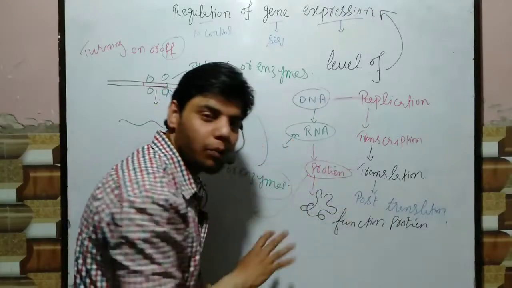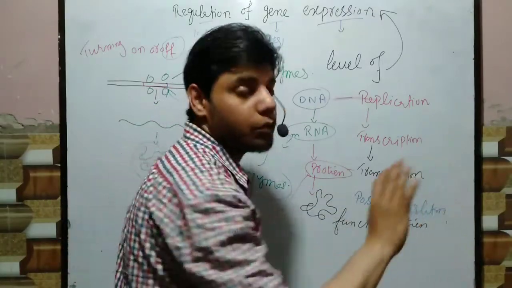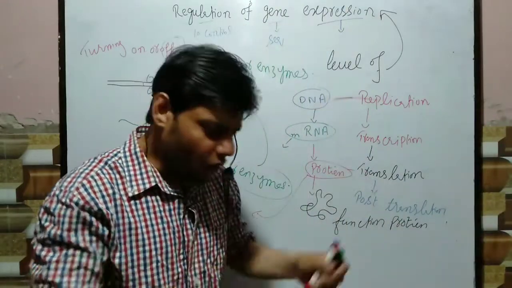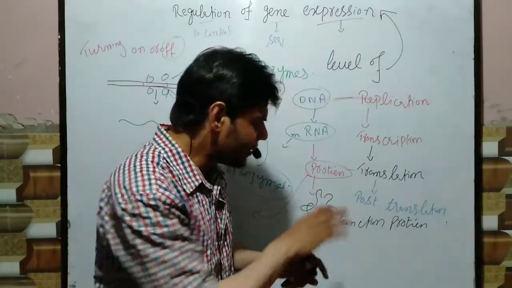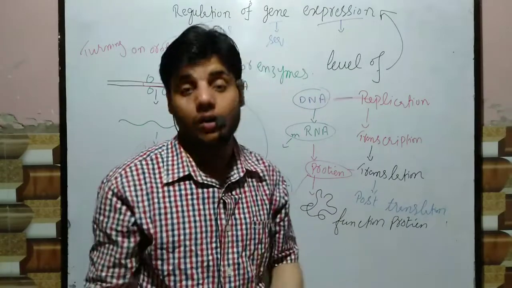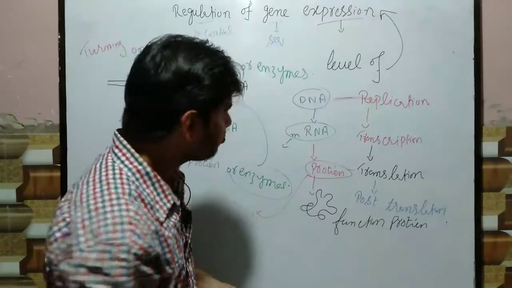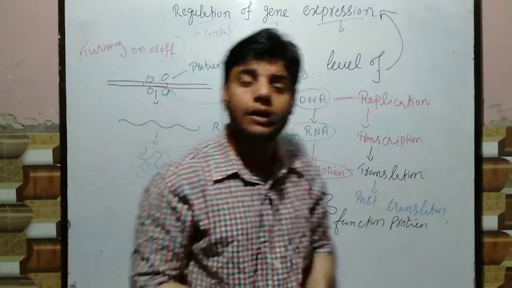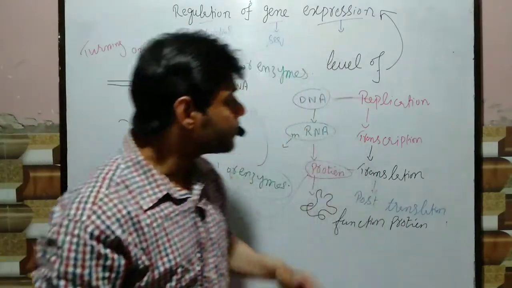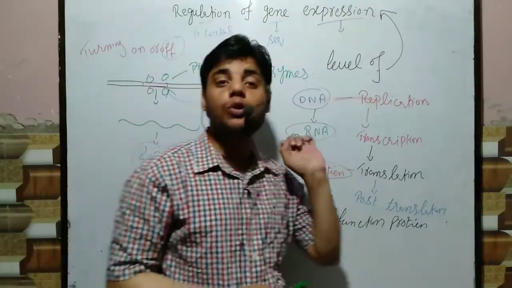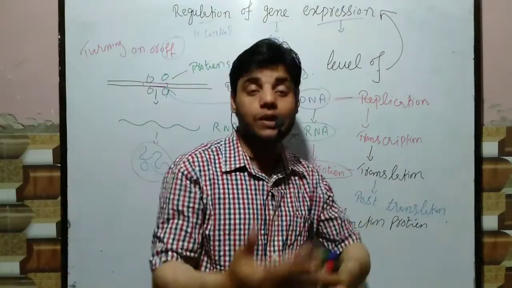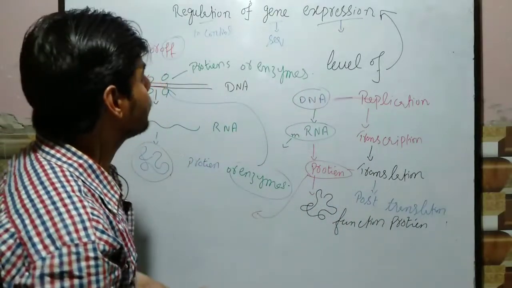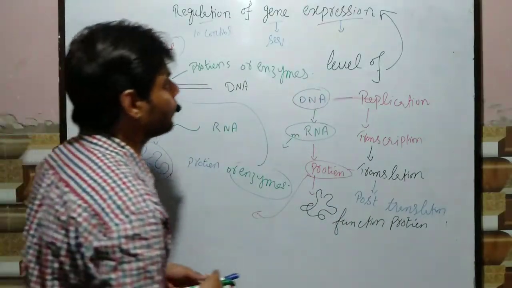In this way we don't get the functional protein. If we don't get the functional protein, the cell will not perform its function, meaning the enzymes are not formed which are used for certain purposes. This is the level of gene expression. There are specific levels through which we can regulate gene expression.